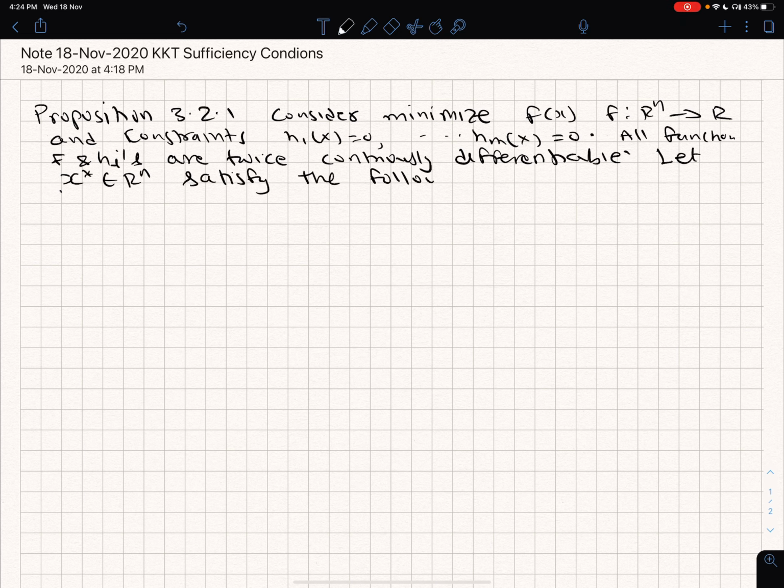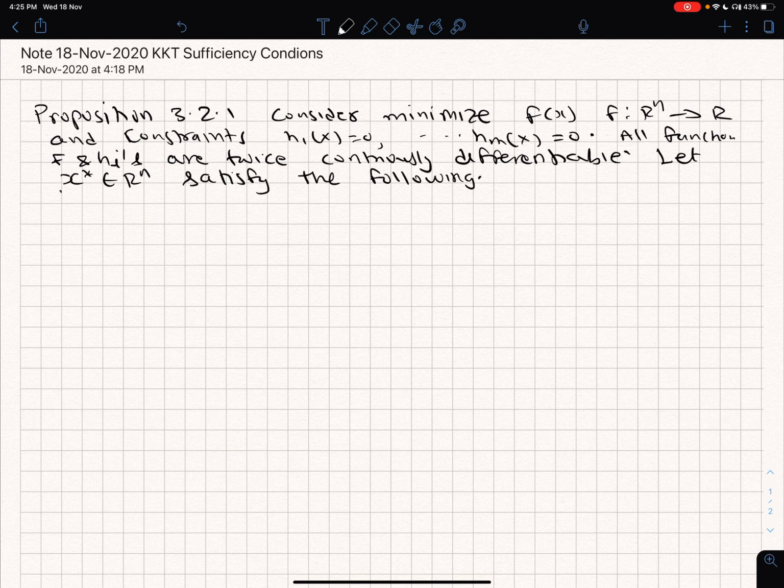In the necessary conditions, we start by saying let x star be an optimal. Then we list out a set of things which it should automatically meet. Those are necessary things for it to be optimal. Here we are not saying that let x star be a minimum.